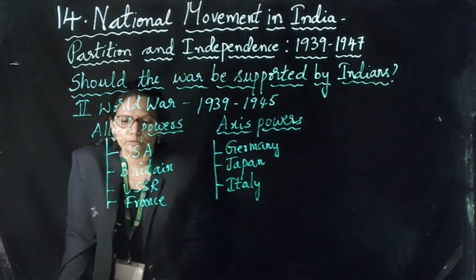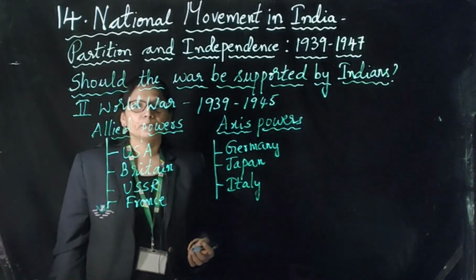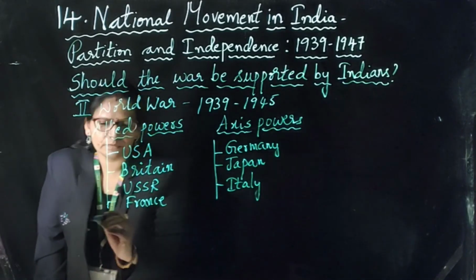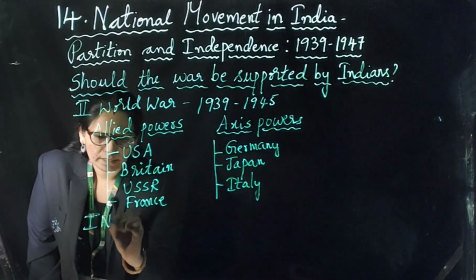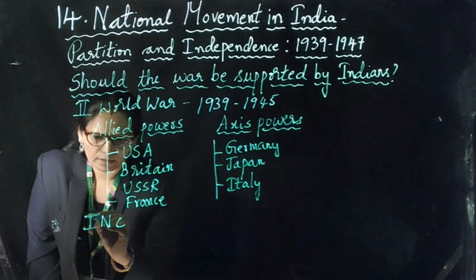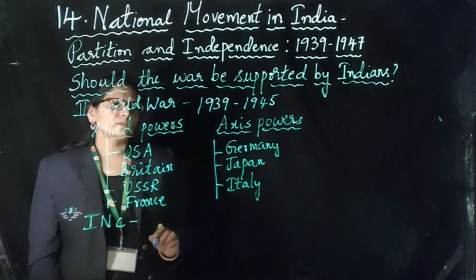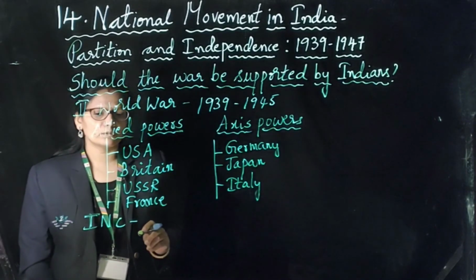Should the war be supported by Indians or not? Congress was in a confusion whether to support Britain in the Second World War or not.